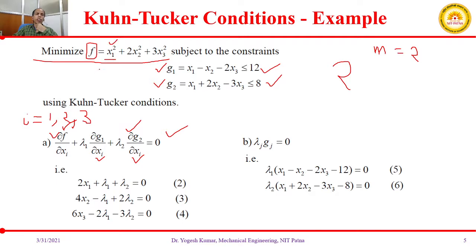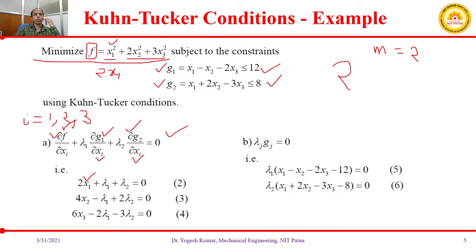This term will be 2x1, and all the remaining terms will be 0, because we are taking the partial derivative with respect to x1. Then lambda 1 into partial derivative of g1 with respect to x1.